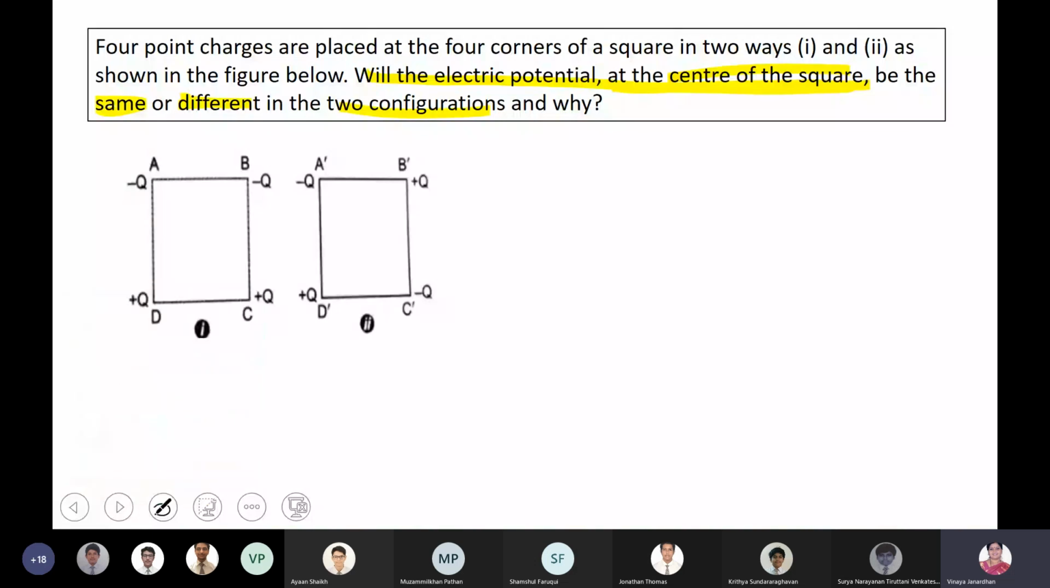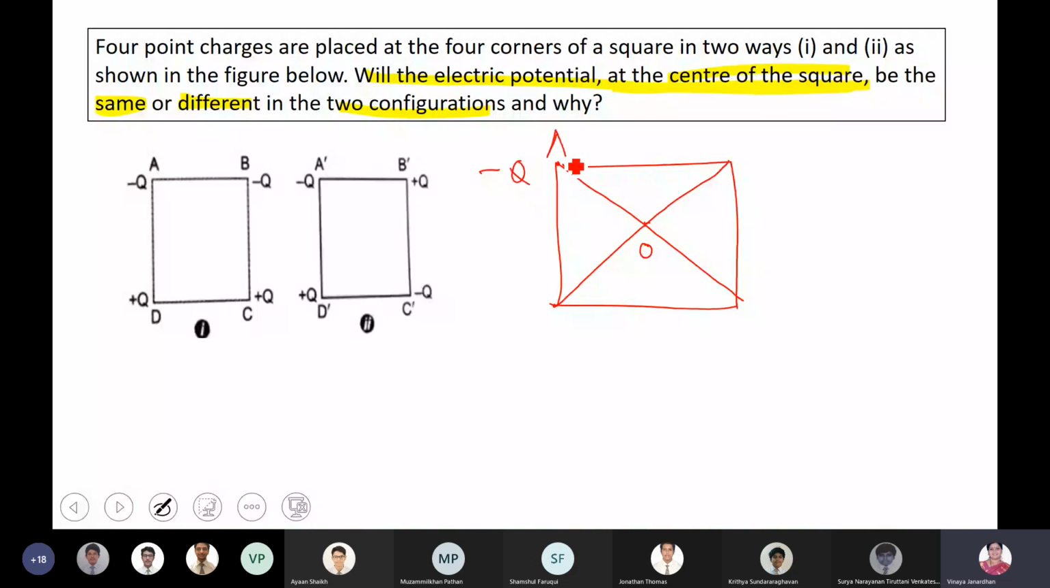I'll take the first configuration, boys. Since it is a square, I have to find the electric potential at point O due to a charge minus Q placed at point A. So VA becomes equal to K into the charge minus Q divided by the distance between these 2 points, OA. Is that fine?